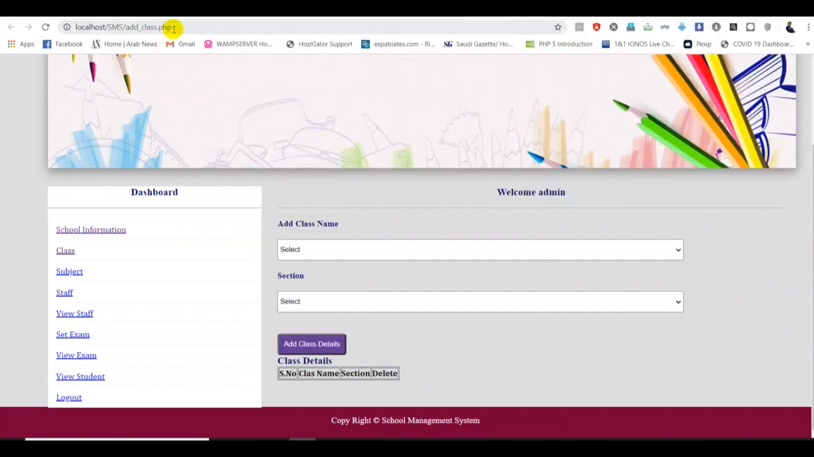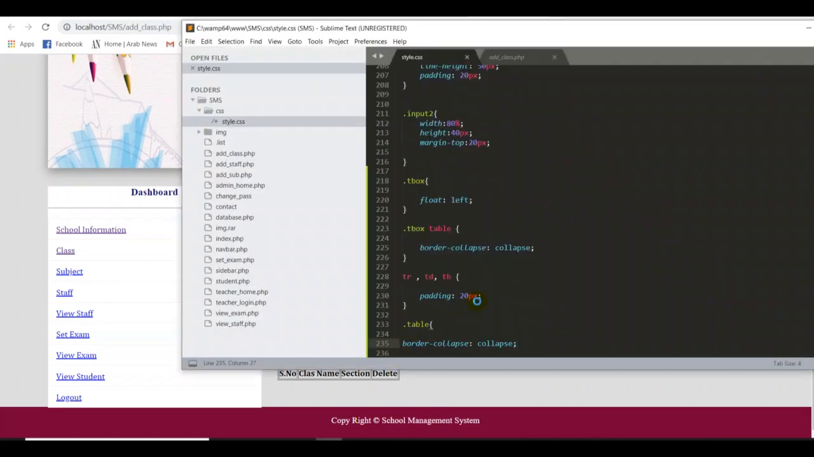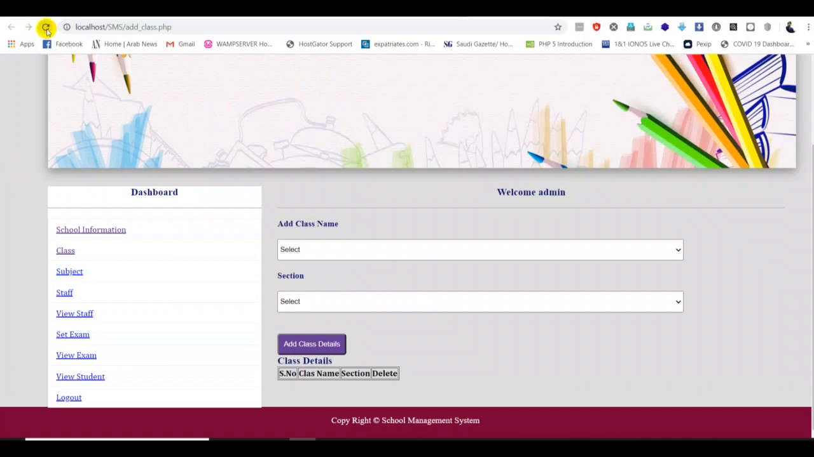This is my class, add_class.php. First let me check again, Control S, save. Then I'm going to refresh my page. Hey guys, I got it, very nicely, very good.